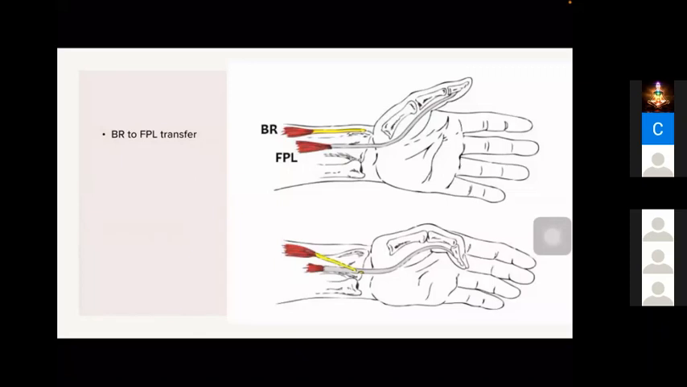It is brachioradialis to FPL. So please note this: in median nerve palsy, high median nerve palsy, we have to make FPL functioning and also FDP functioning. Okay, then only we can get a flexion of the fingers. So for FPL, we are using brachioradialis, and for flexion of FDP, extensor carpi radialis longus. So ECRL to FDP, BR to FPL. These are the tendon transfers used in high median nerve palsy for getting flexion of the fingers.